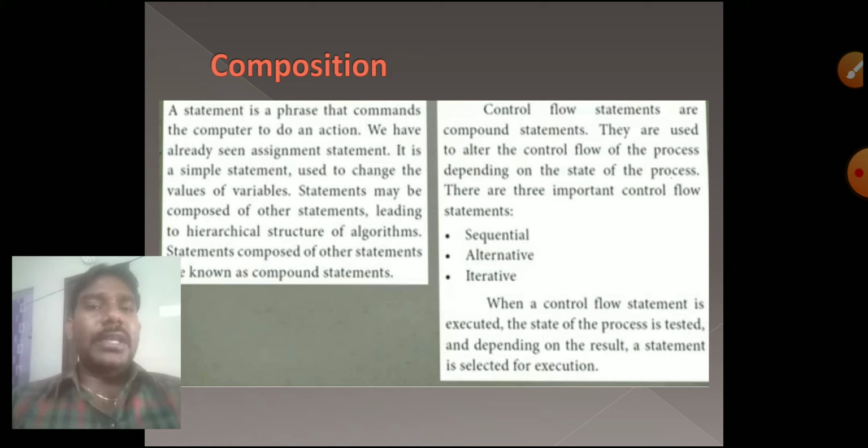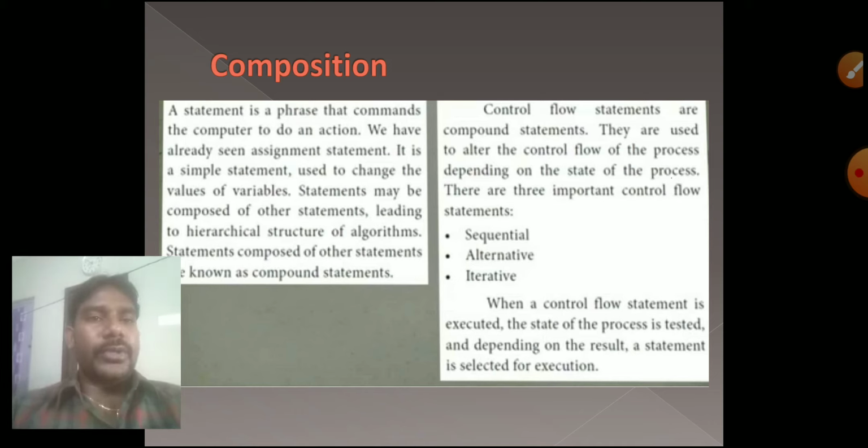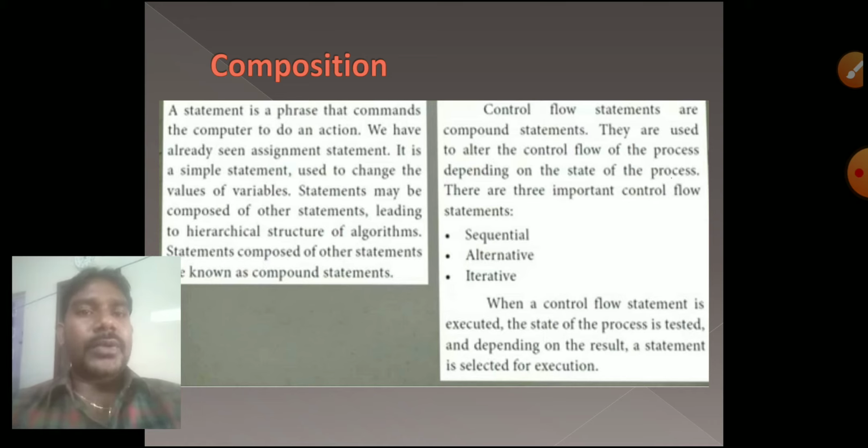In a composition we have three kinds of compound statements: sequential, alternative, iterative. We have two kinds of statements, simple statement and compound statement. For a compound statement we have some control flow to execute the statements. It has alternative control flow also. We have to see that one by one.